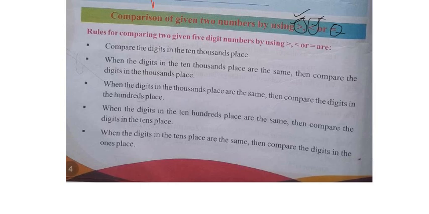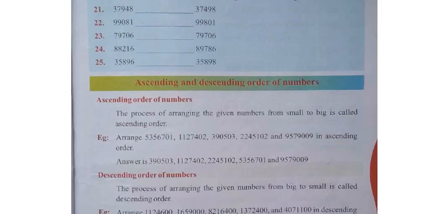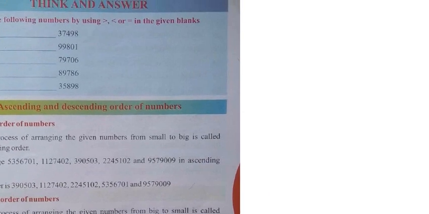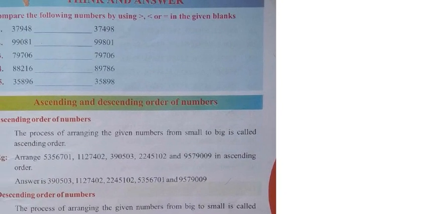Go for the next. Now here I will tell you one trick to compare the numbers. I will tell you one fantastic trick. See, here the numbers are 37,948 and 37,498. Yes, this is the question, guys. When you are comparing, how to compare, do you know that? Don't read the question as 37,948, 37,498.